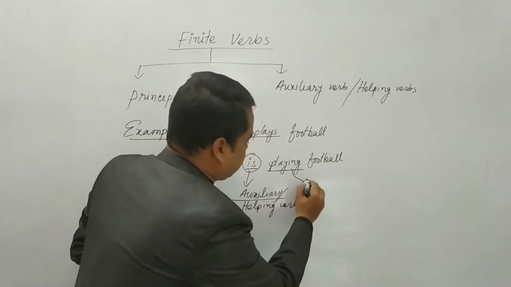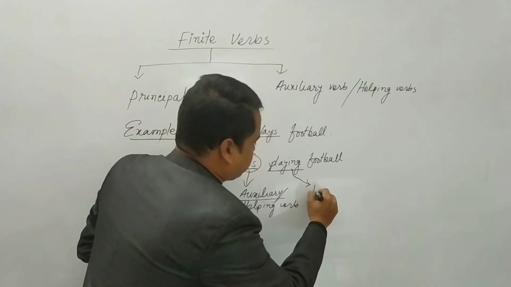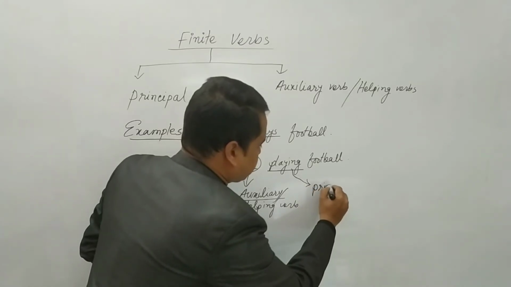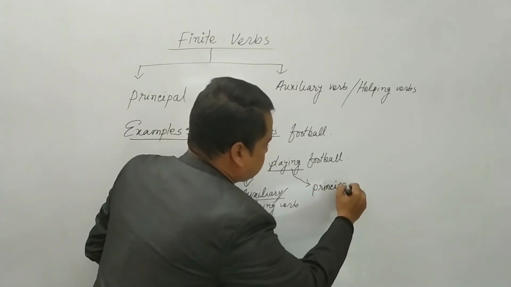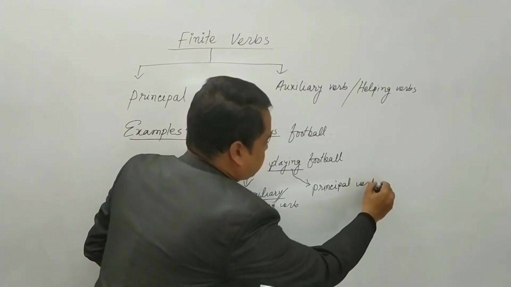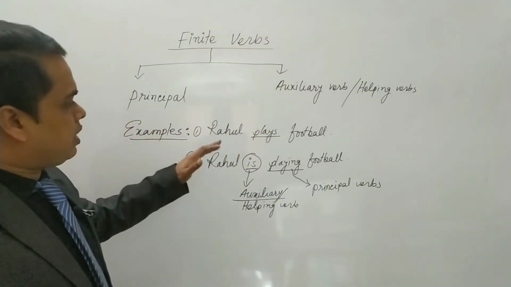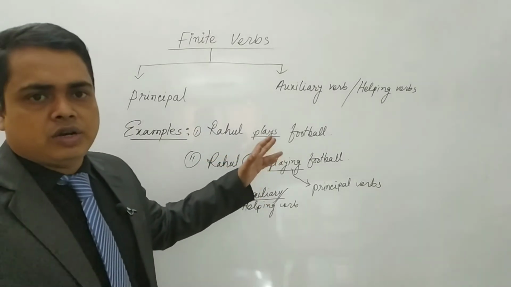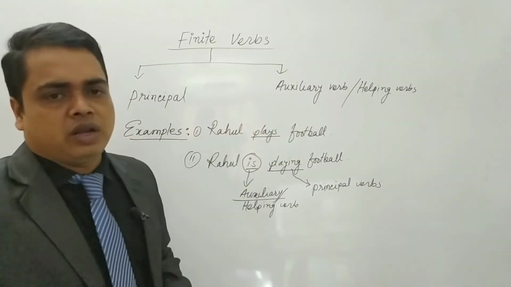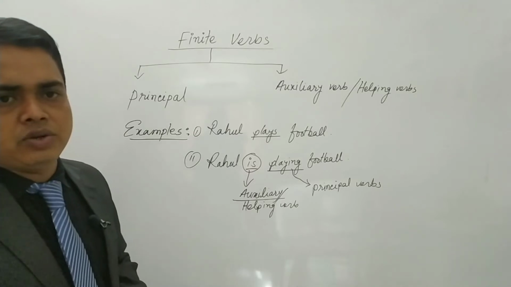And these are the main verbs or principal verbs. So these are the examples of the principal verbs and auxiliary verbs, or you can say helping verbs. I think it is clear to you, dear students.